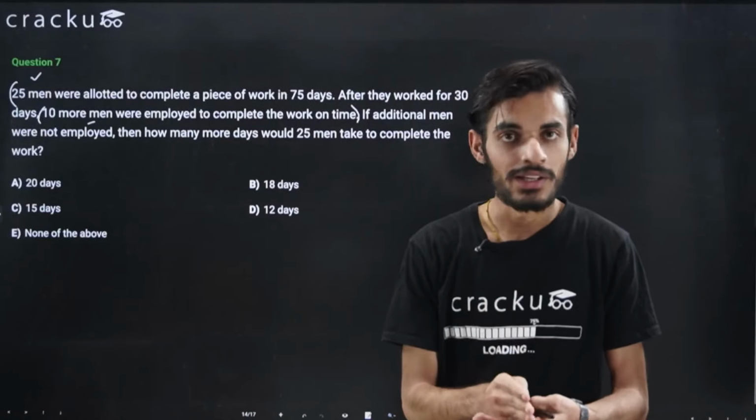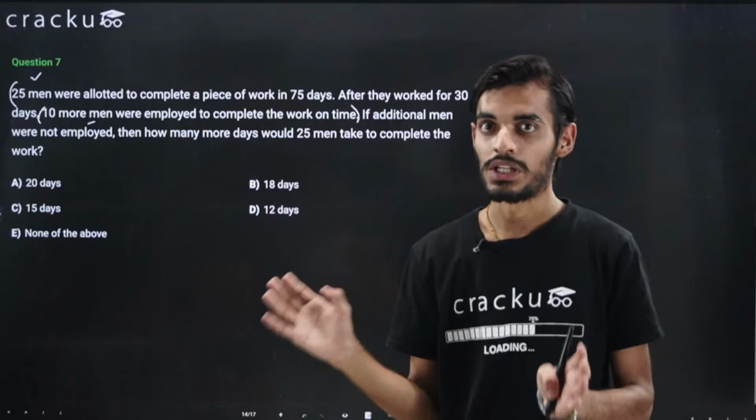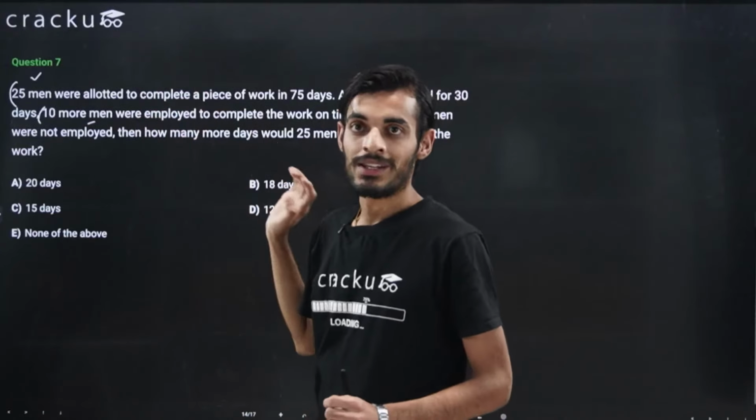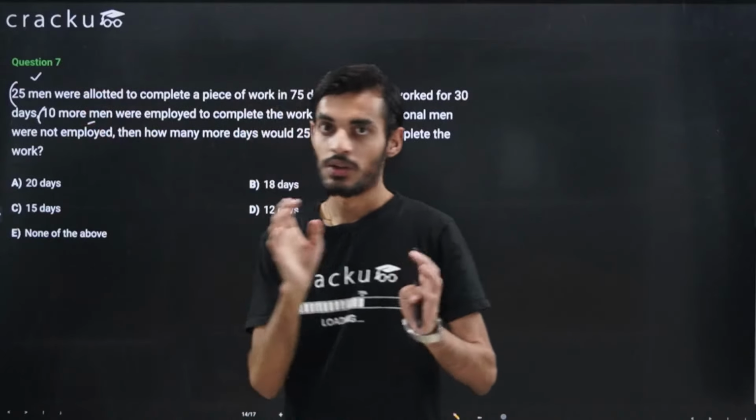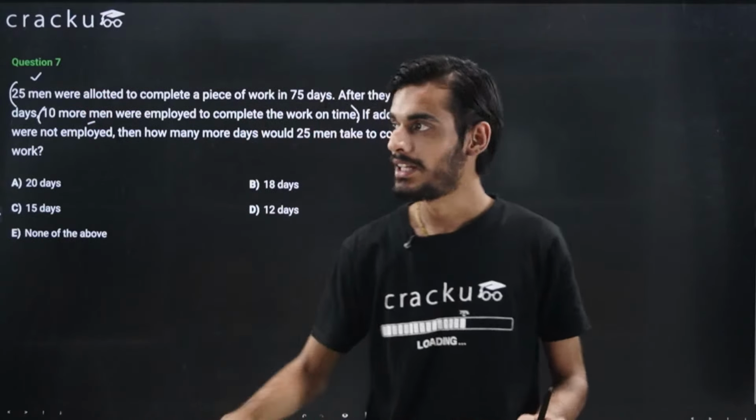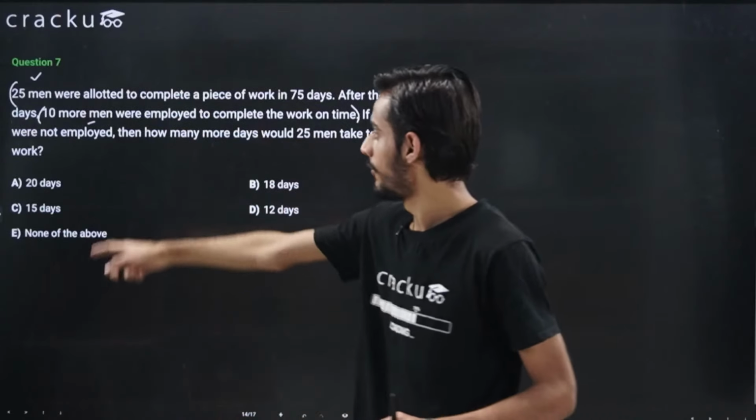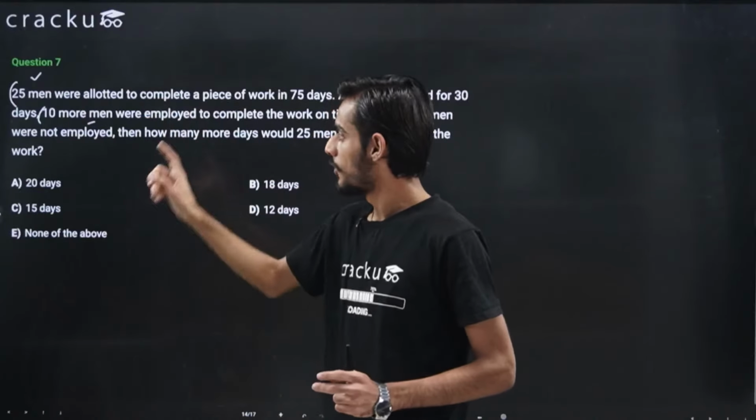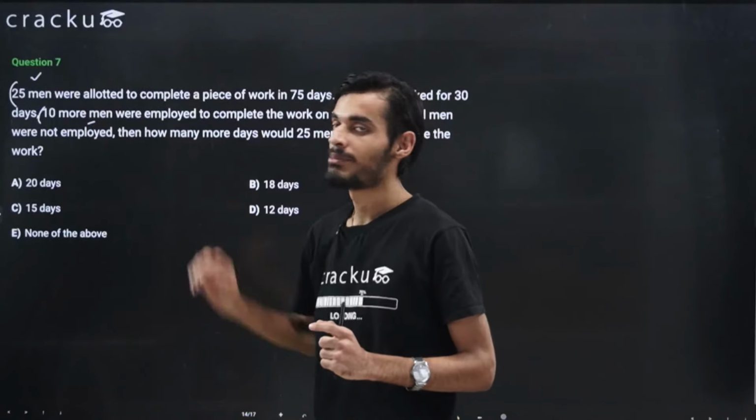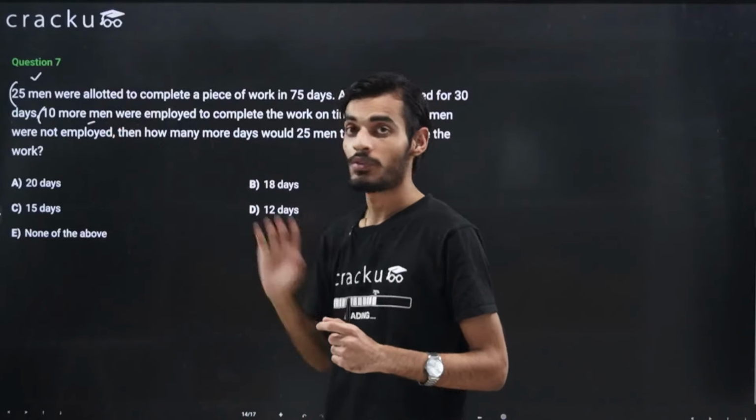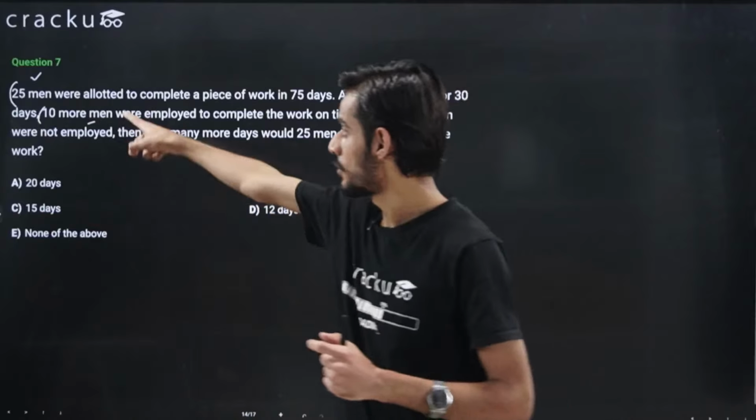So from the 30th day till the 75th day, for these 45 days, these 10 additional men are doing some work, right? But the original 25 men are already working for 75 days, and there is some extra work which these 10 men are doing from the 30th day to the 75th day. If they did not work for these 45 days, then this particular work would have been done by these 25 men.